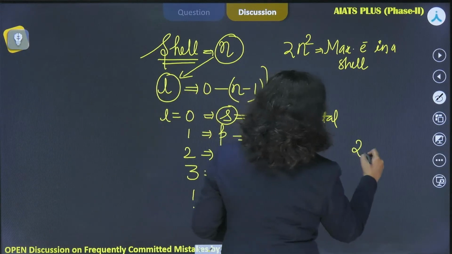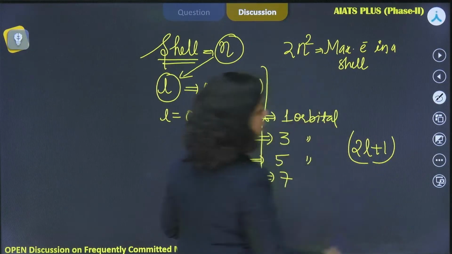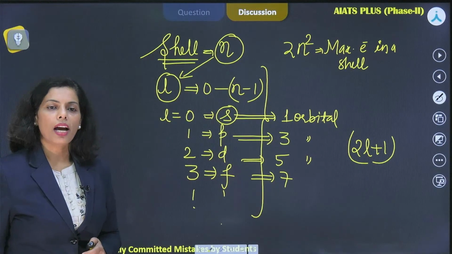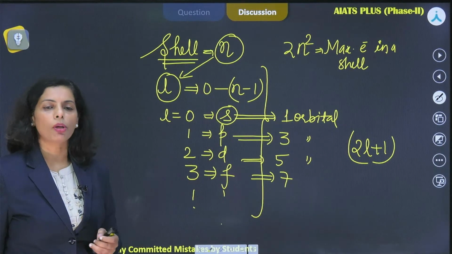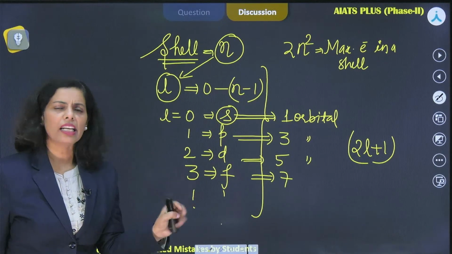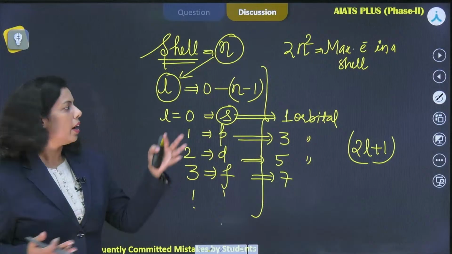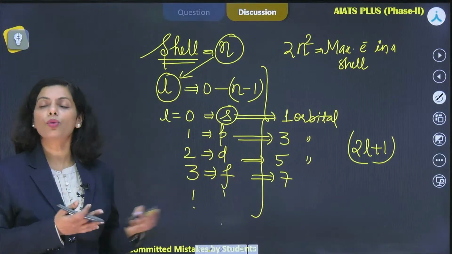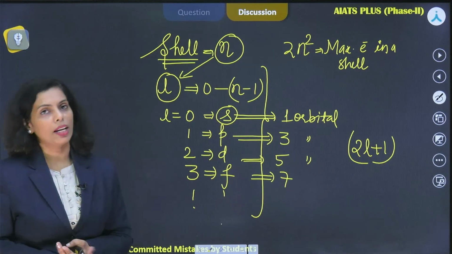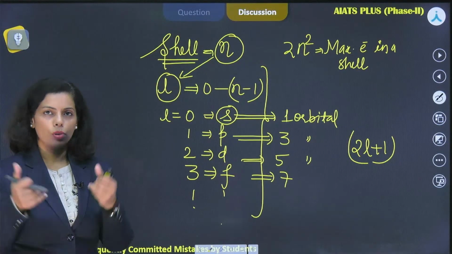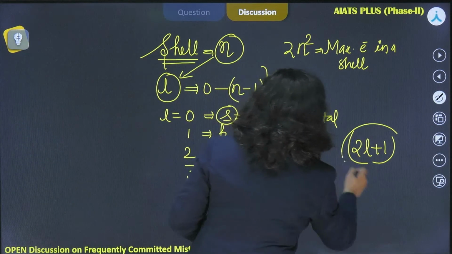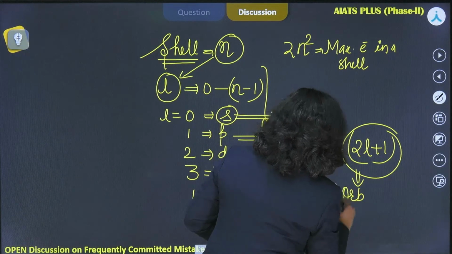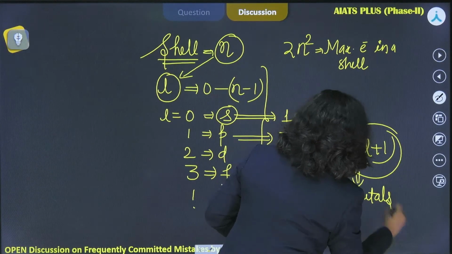The formula that we use here is 2l plus 1. This is the formula that we use for the orbitals, right beta, right Jaydev? Study Empire and even Jaydev, you wrote correctly the maximum number of electrons in a shell, right? So these are simple formulas you need to remember, and you can solve the question. This type of question you will find in the NEET examination. In previous year examinations, such questions were there, and we expect that similar questions can also come in the upcoming examination. So keep solving questions. So 2l plus 1 gives me the number of orbitals in a subshell, right?